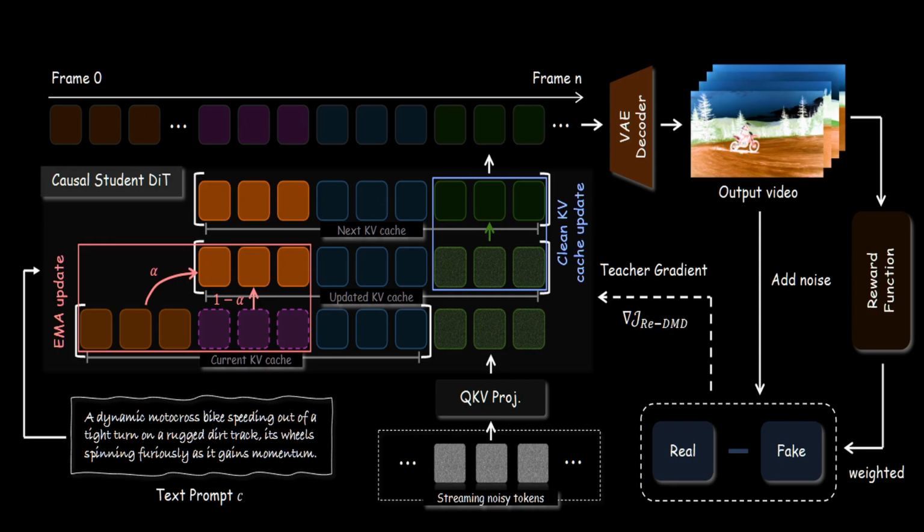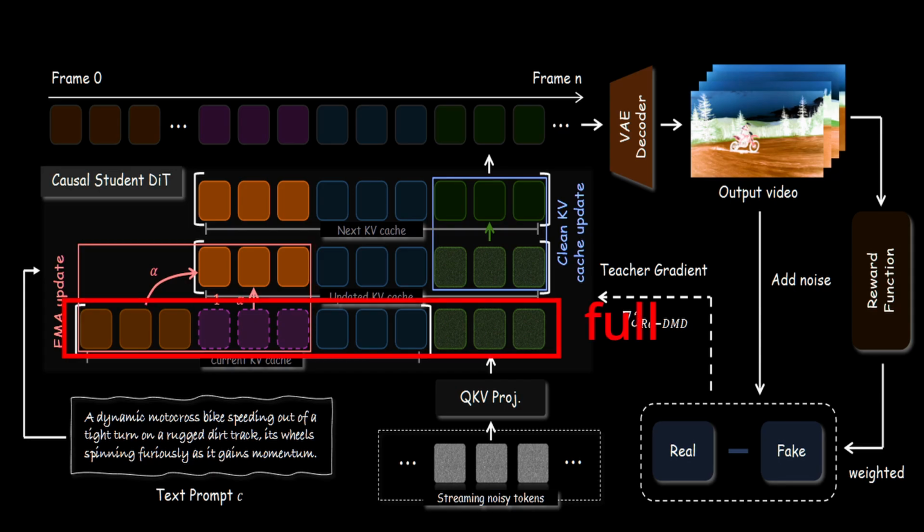Let's jump right in. So, the model can essentially be split into two parts. Part 1 is the historical dynamic scene preserving component. Instead of just keeping a static head, often called the sink parameter, at the beginning of the video, this model uses the exponential moving average, EMA, to average up the historical generated scenes.